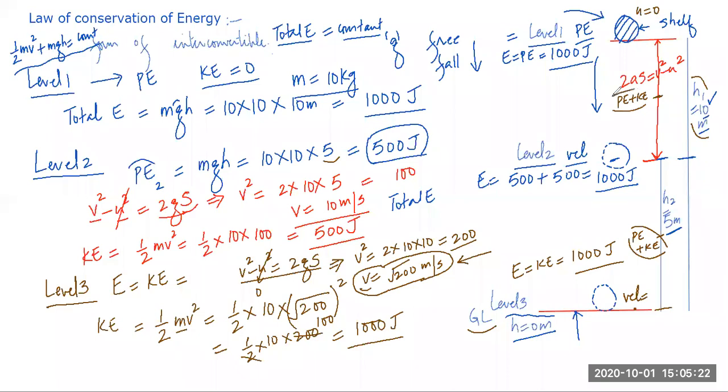So we have calculated the total energy at 3 points: before the ball started to fall, halfway, and on the ground. The total energy of the ball at all 3 levels has always come as 1000 joule. That's the validation of the law of conservation of energy.